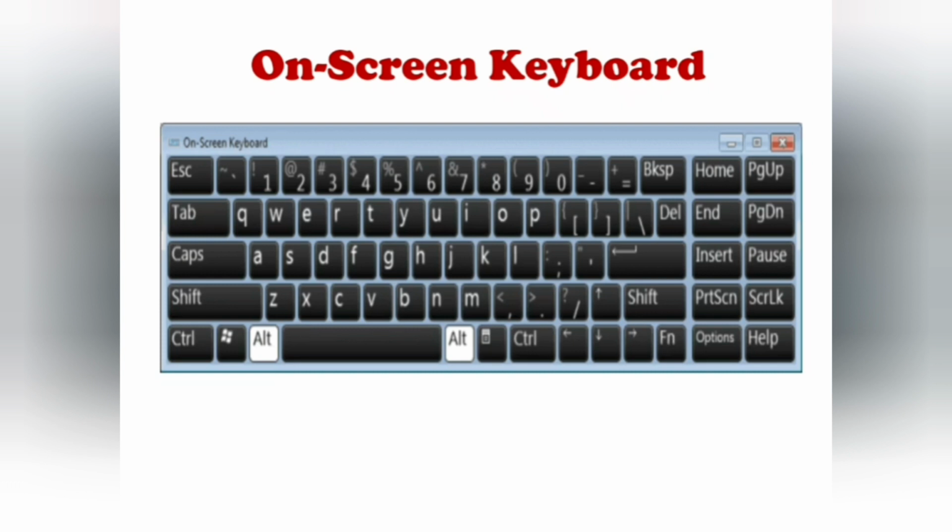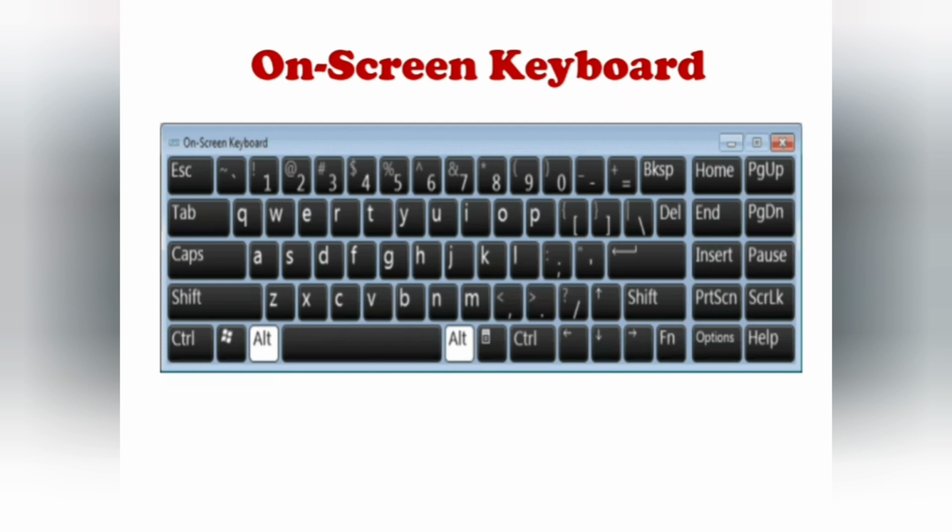Then click the keys using the mouse to type. Instead of our physical keyboard, we can use the on-screen keyboard also.